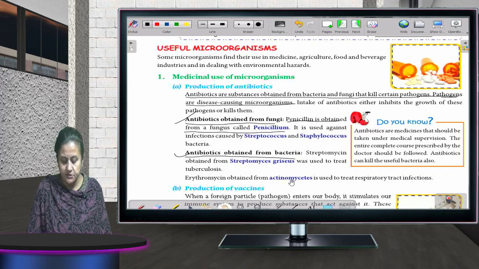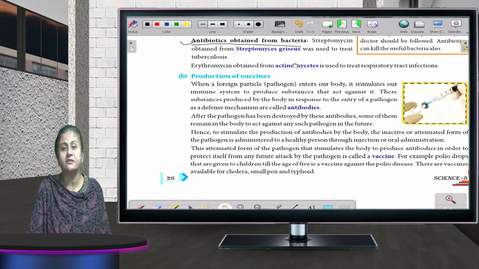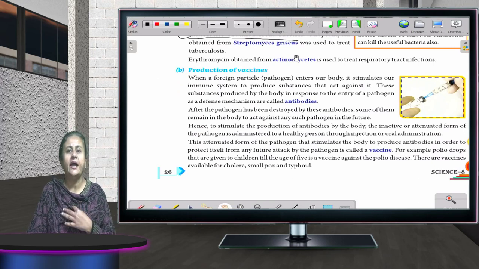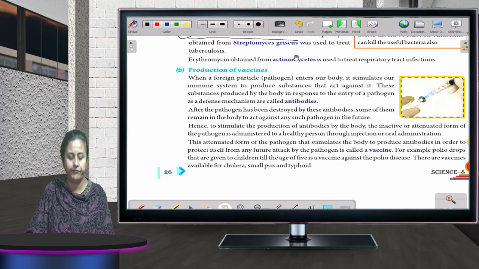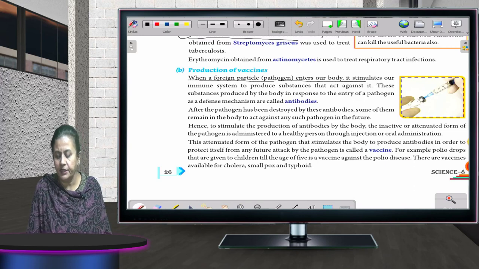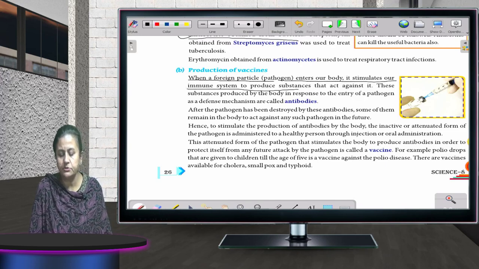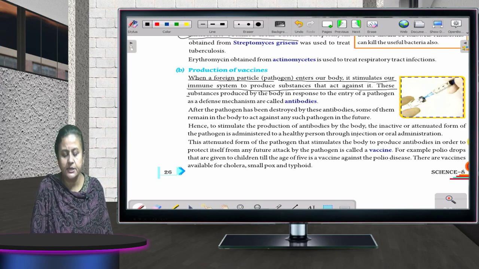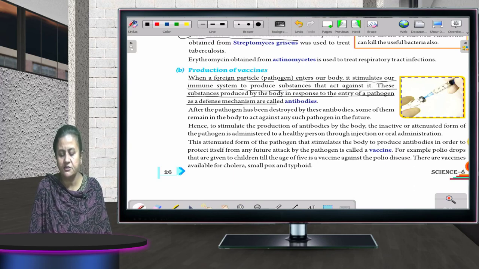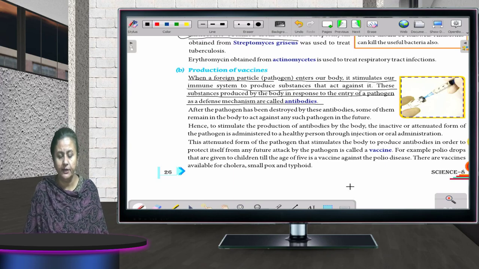Then production of vaccines. This is very important. Children, what is vaccination? It's a dose given to you at different times, so that whatever pathogens you have inside you get killed and your body is disease free. When a foreign particle, that is a pathogen, enters the body, it stimulates our immune system to produce substances that act against it. These substances produced by the body in response to the entry of a pathogen, as a defense mechanism, are called antibodies.